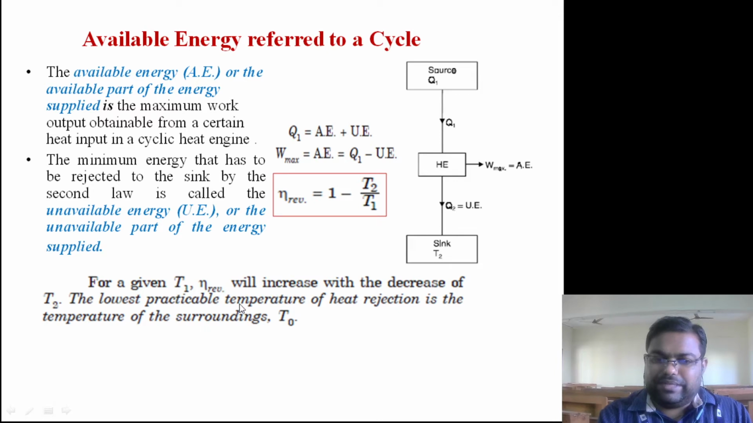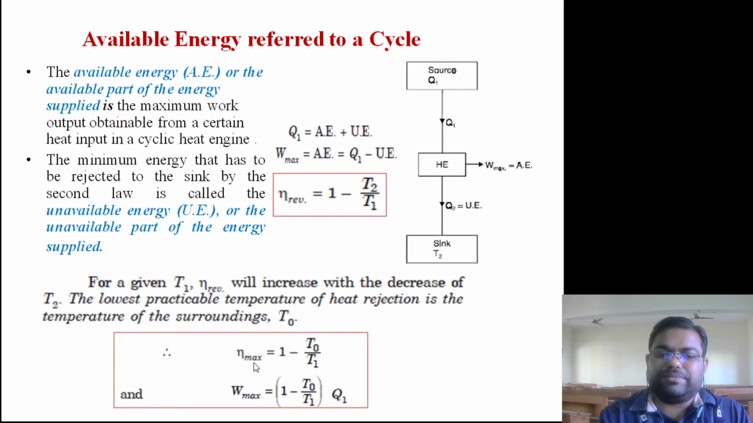So for a given T1, the reversible efficiency will increase with the decrease of T2. The lowest practicable temperature of heat rejection is the temperature of the surroundings, denoted by T naught. So we can write the reversible efficiency is equal to 1 minus T naught by T1. So that is also known as the maximum efficiency.